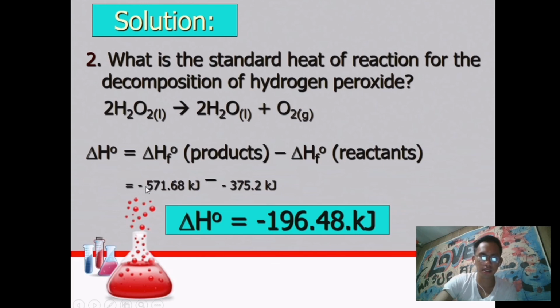So for the hydrogen peroxide reaction, ito po ang kalalabasan niya. The products is negative 571.68 kilojoules minus negative 375.2 kilojoules, which is the reactants, and the answer for that is ito. Change in enthalpy, or heat change, is equal to negative 196.48 kilojoules. So that is Hess's law.